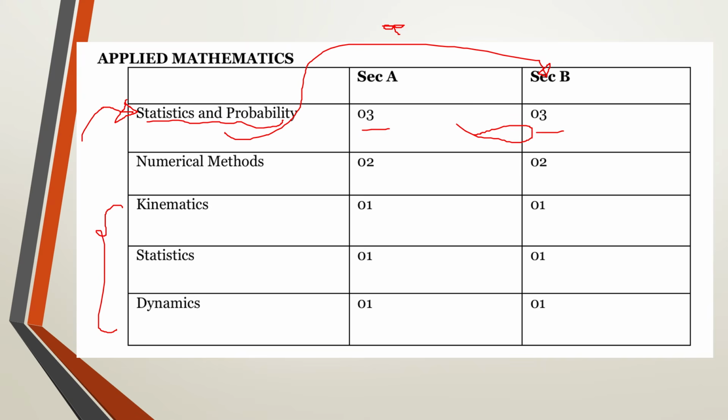We also have numerical methods, where we mainly have errors and NRM. You'll be getting 2 numbers in section A and 2 numbers in section B. And then we shall look at kinematics, where you're going to get 1 number in section A and 1 number in section B. Then statistics is going to give us 1 number in section A and 1 number in section B. We shall go to dynamics, and dynamics is going to give us one number in section A and one number in section B. So this is going to be the paper setting for both pure and applied mathematics.